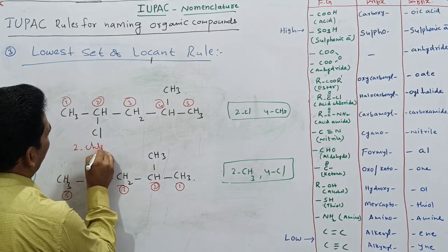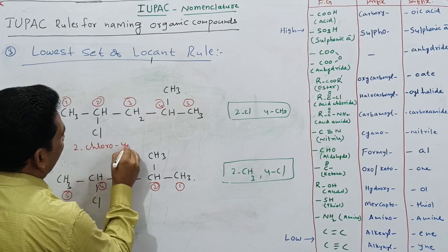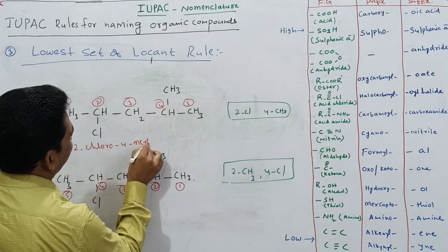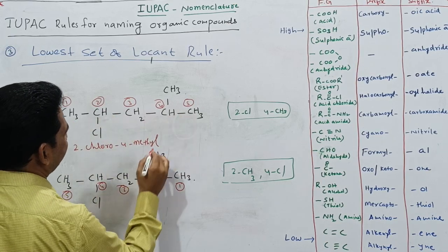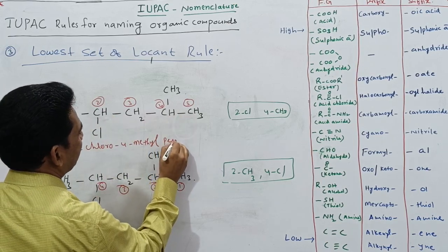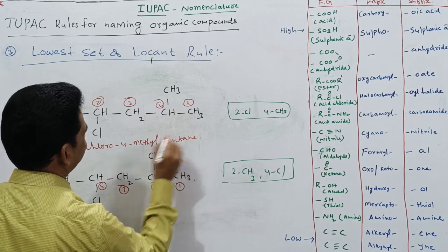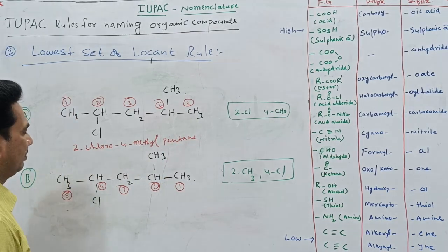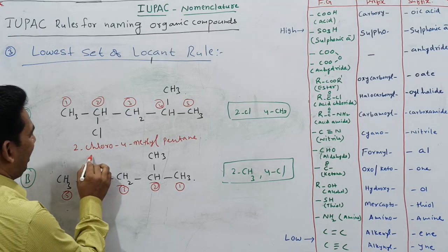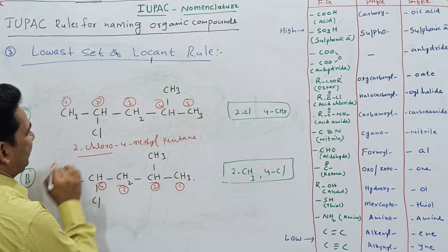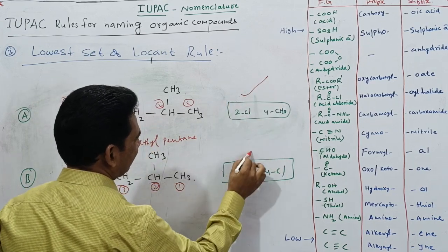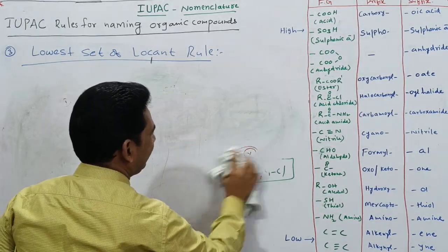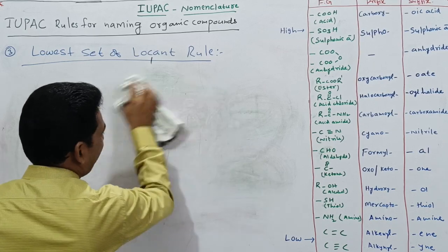While writing the name it will come: 2-chloro, 4-methyl, 1, 2, 3, 4, 5, pentane. Because here in the alphabetical order chloro, C, will come first. That's why this one is correct. This one is wrong.